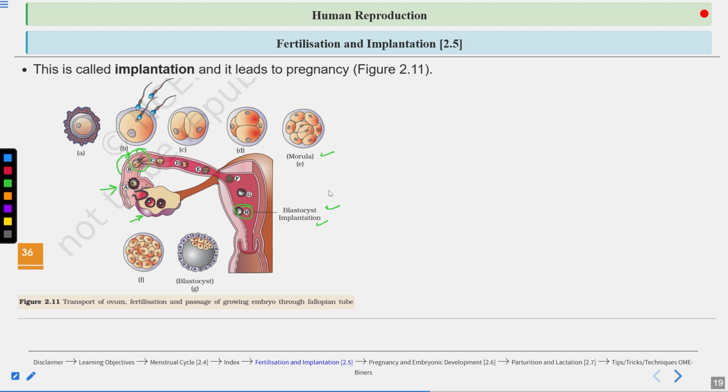So here they have shown you this is the ovum. Then the ovum is being fertilized by the sperms. Then the zygote is formed. The zygote undergoes mitotic division. So first 2 cells are formed, then 4 cells are formed, and then an embryo containing 16 to 18 blastomeres. This is known as the morula. The morula transforms into a blastocyst. This blastocyst gets attached to the uterine wall. The blastocyst consists of the trophoblast, which is the outer layer, and the inner cell mass, which will differentiate into the embryo.